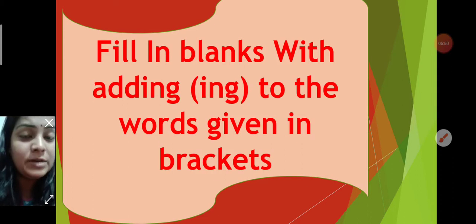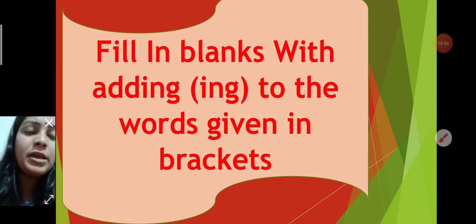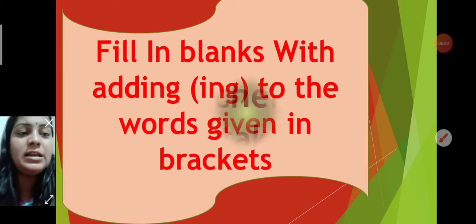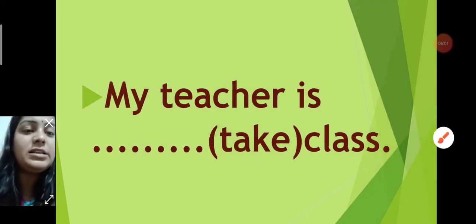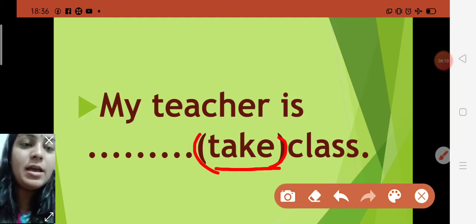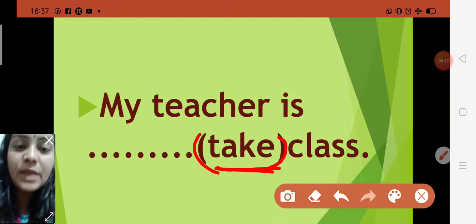The verb, the action word, will be given, and you all have to make it in continuous form, by adding ing. Let us start. First it has written, my teacher is dash the class. In the bracket it has given the action word, take. You all know take is an action word, a verb, and you have to add ing. It means whenever you are showing that the work is happening right now.